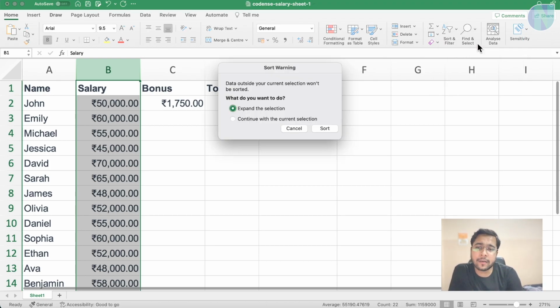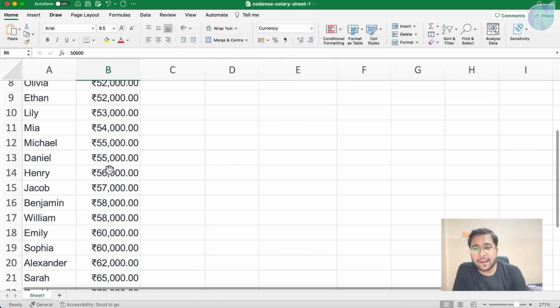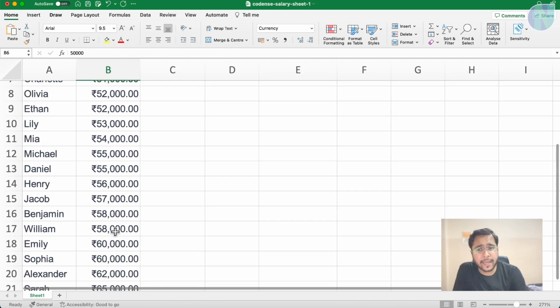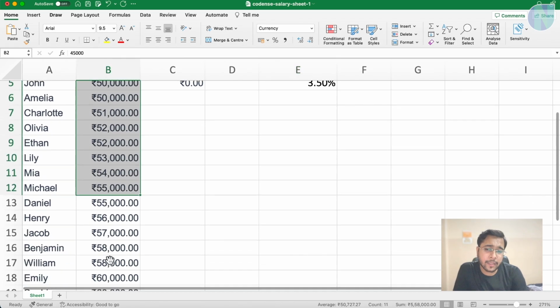If I click here, you can see Expand the selection. Data outside your current selection won't be sorted. Okay. So if I click here, sometimes it gives a warning, but you can see it sorted our data. See, it is now in increasing order.